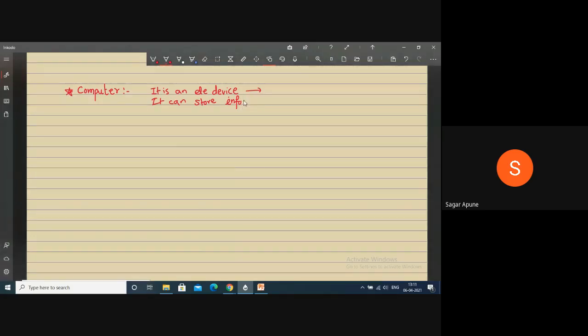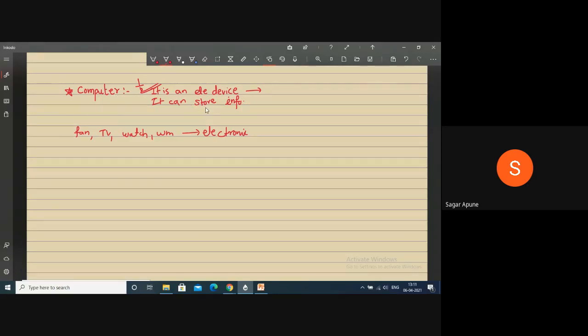Someone says it is an electronic device, but in my house there are some electronic devices like fan, TV, watch, digital watch, washing machine. These are all electronic devices. Can we say it as a computer? No, right? It is one of the properties of computer. You can say it is an electronic device, but it is not complete information about computer.